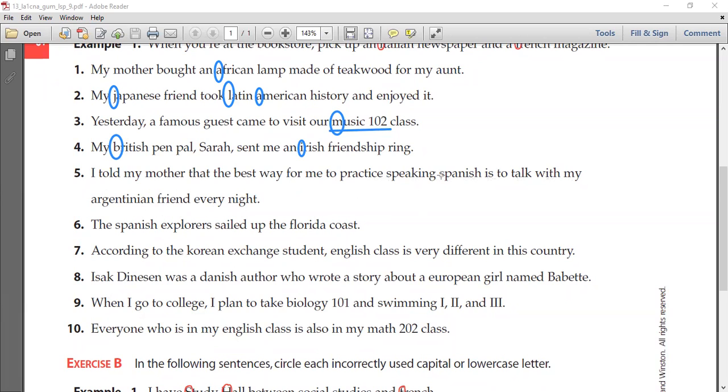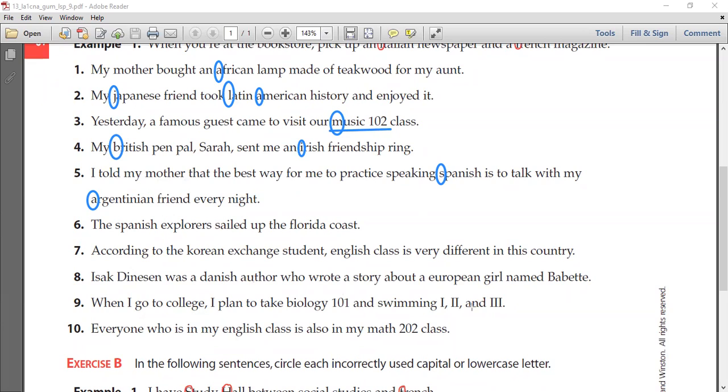Spanish and Argentinian need to be capitalized. Perfect, Adam. Thank you. And all the other words, I told my mother, again, remember we have a possessive pronoun here, as was mentioned earlier. That's why we do not capitalize mother.